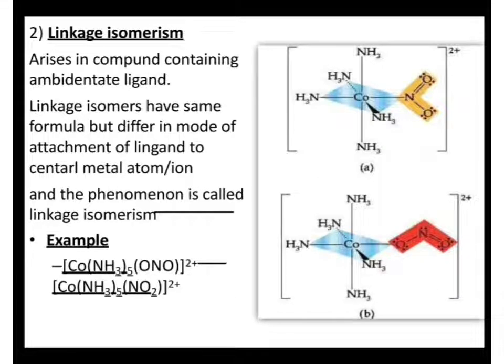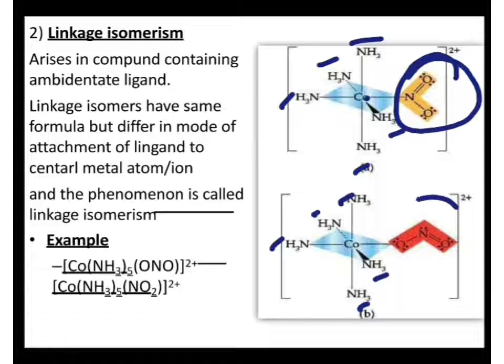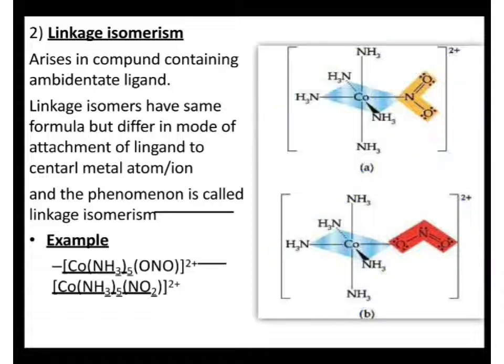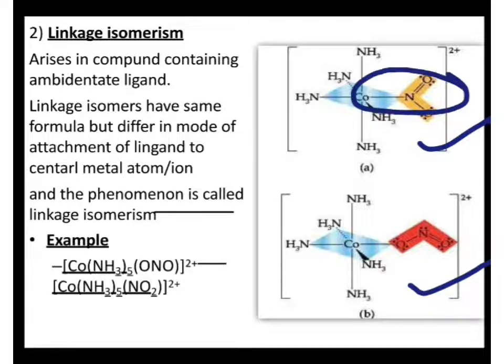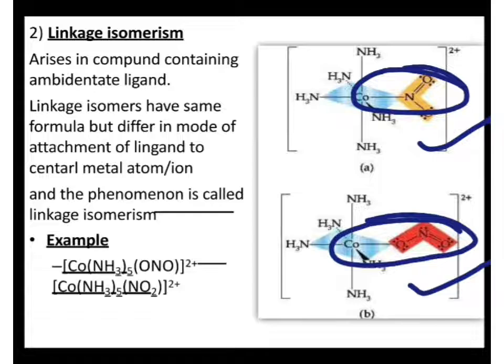So this is an example of structural isomerism. Cobalt will have 5 NH3 bonds, even in this one, along with one NO2 group. Since this is an ambidentate ligand, here it is bonding through nitrogen, whereas here it's bonding through oxygen. The formula is the same for both, but the chemical bond is different. Here we have a cobalt-nitrogen bond, here a cobalt-oxygen bond.